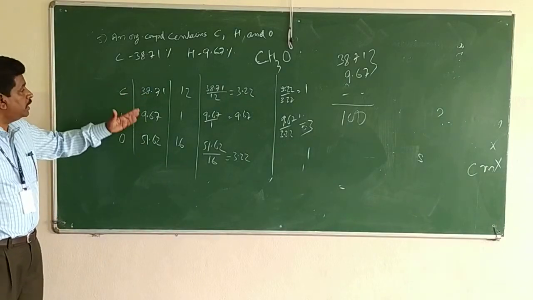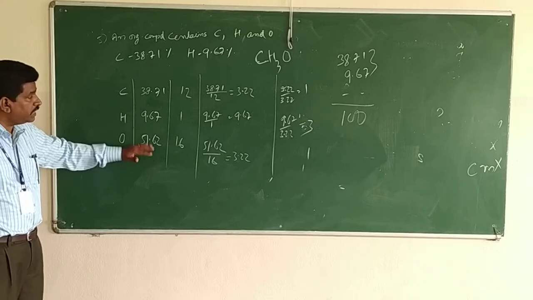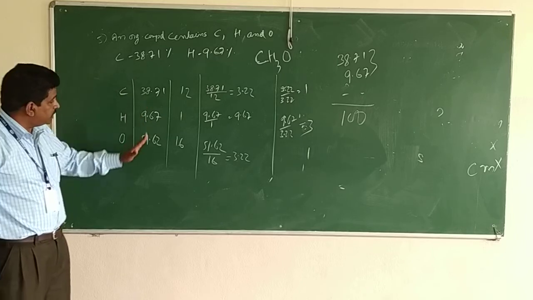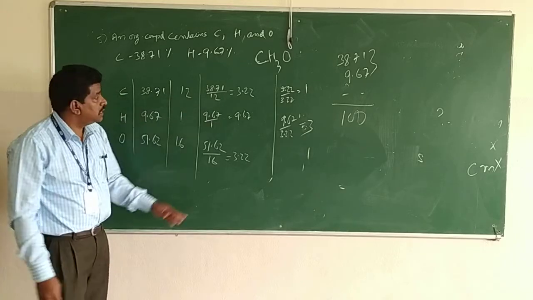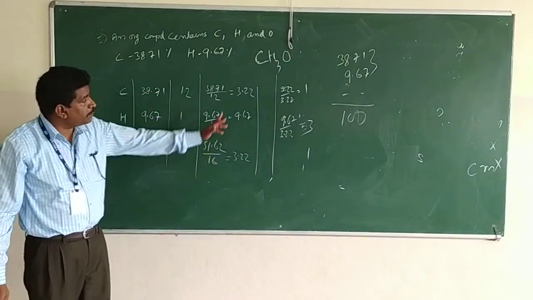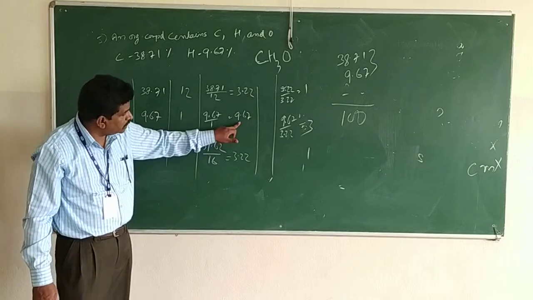So what you have to do is write the percentage. Lengthy but very simple. Sometimes the third percentage also will be given. If it is not given, add these two, and subtract that result from 100. You will get 51.62. Now divide each one by its atomic mass. In this, take the lowest one. Here 3.22 is the lowest. So divide this by 3.22, this also by 3.22.